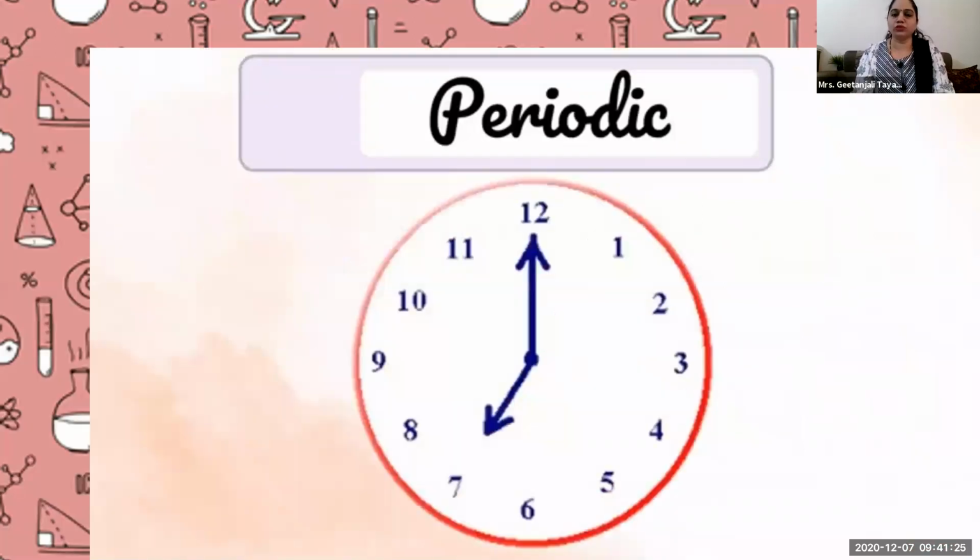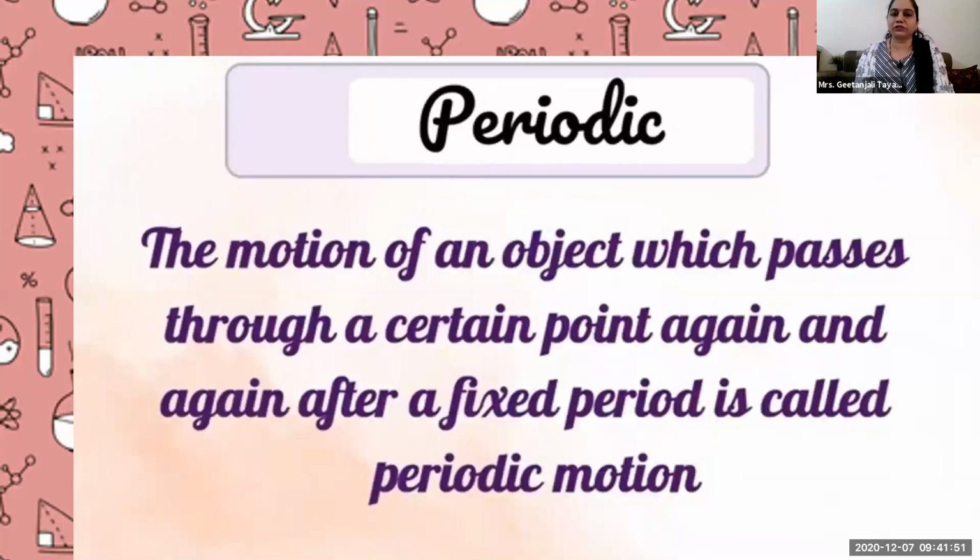So for periodic motion, you have to think accordingly. If the clock is there, what is it following? Rotatory or circular motion, and also a periodic motion, because the movement of the hand of a clock depends on the time period. It is bound to time. So in this example, you can say circular motion, which is periodic. So every object follows one of two types.